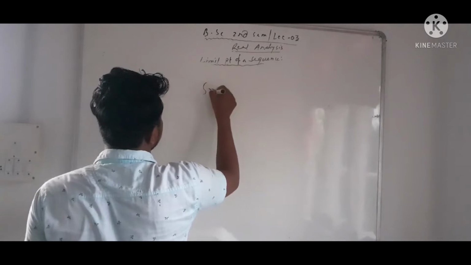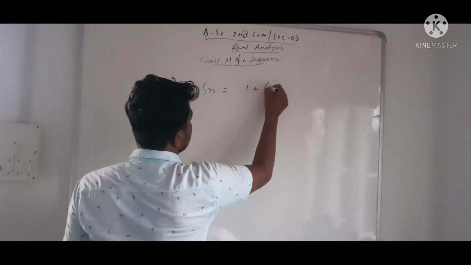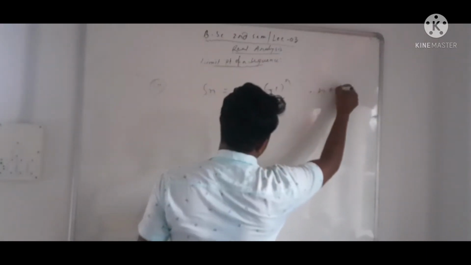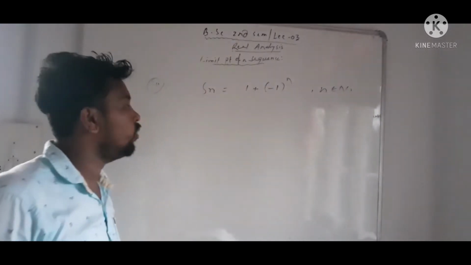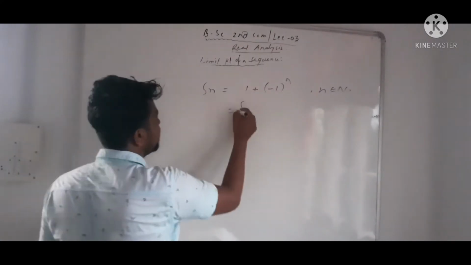Let's see another example. Suppose Sn equal to 1 plus (-1) to the power n. What is the limit point of this sequence?